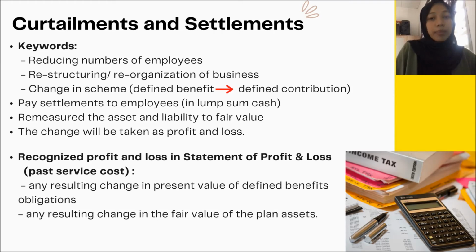It can also happen when there is a change in scheme, where the company is operating a defined benefit scheme and wants to change it to defined contribution. This happens mainly because the company thinks that defined benefit is more risky and expensive, so they want to downgrade it to defined contribution because it is less risky and cheaper. Hence, this will result in a decrease in the number of employees as they need to reduce the cost.